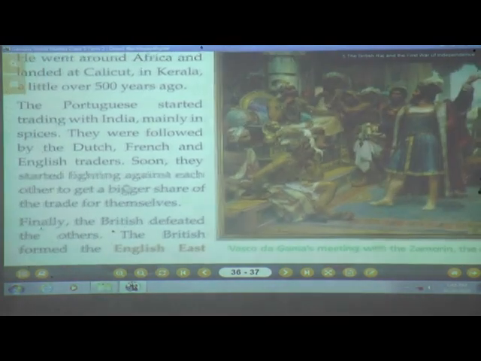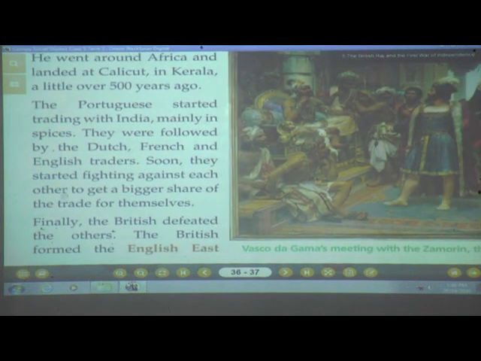Now what happened? First, the Portuguese started trading, they started taking the spices. Whatever the Indians were demanding, that amount was given to them. So that way the trading was going on. Trading means both are doing the work, exchanging mutually.